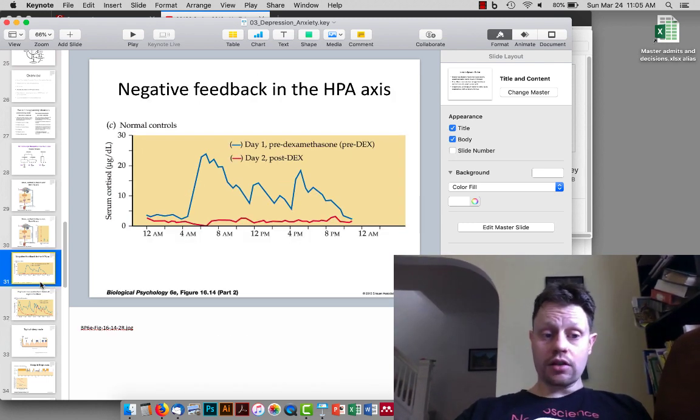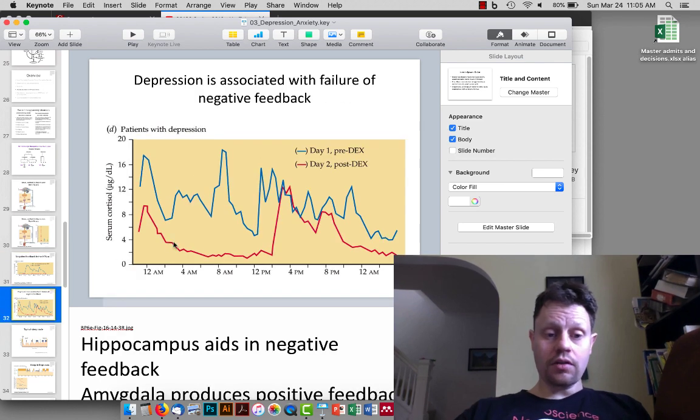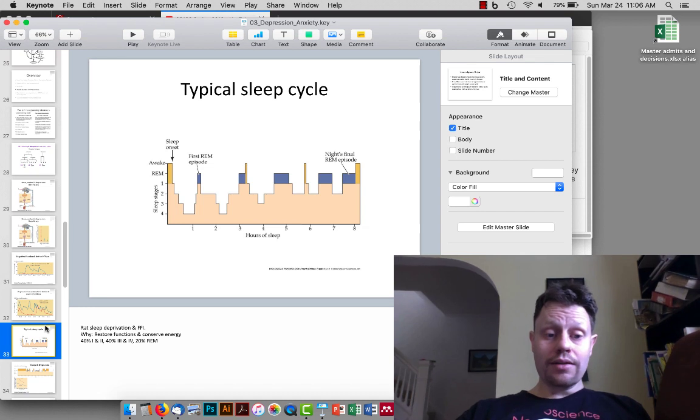So looking back first at the control subjects, during nighttime, cortisol levels are low. Again, just now the blue line, not even worried about after dexamethasone, just a normal day. Cortisol levels peak right before waking up, and peak again in the evening to keep somebody awake before they go to bed, and then are low overnight. In somebody with major depressive disorder, again looking at the blue line, ignoring the red here, there are often cortisol peaks at random times throughout the day and night,